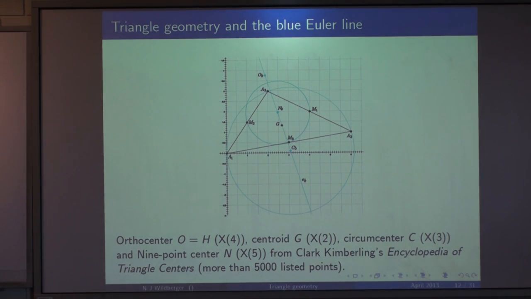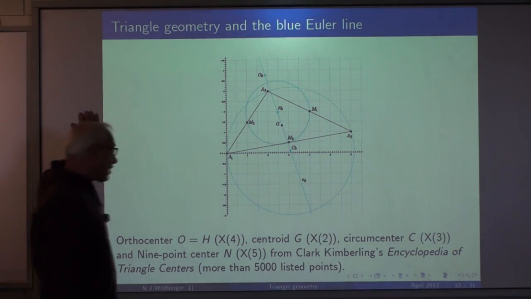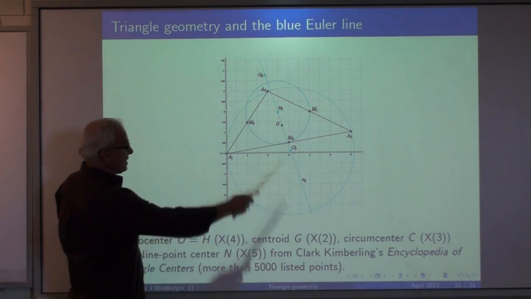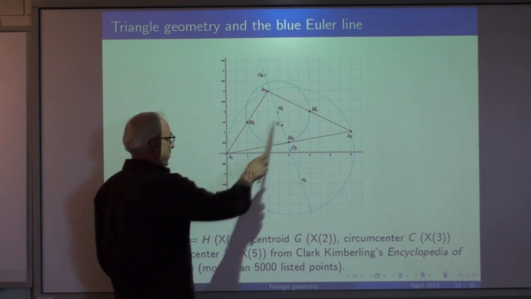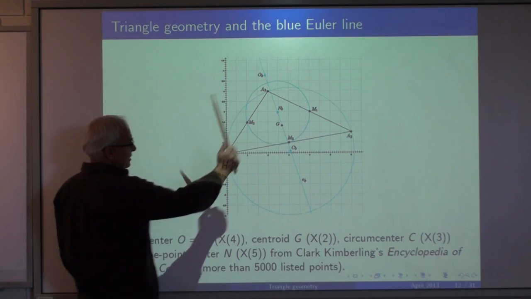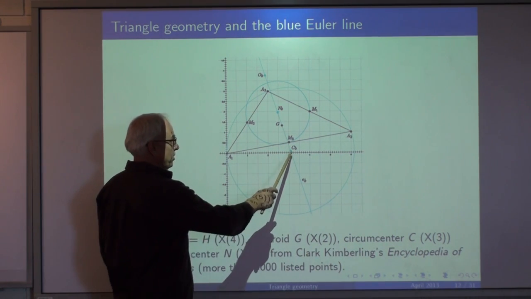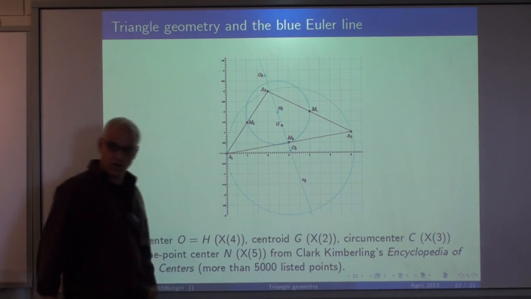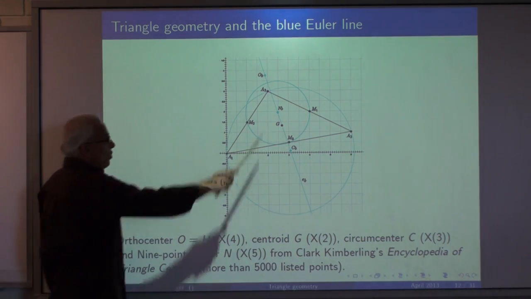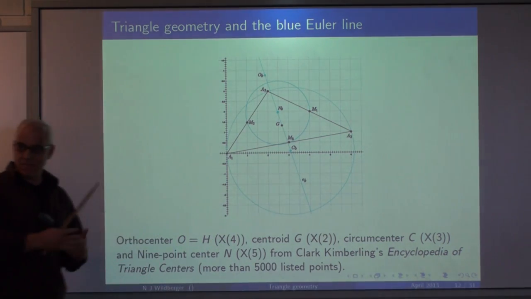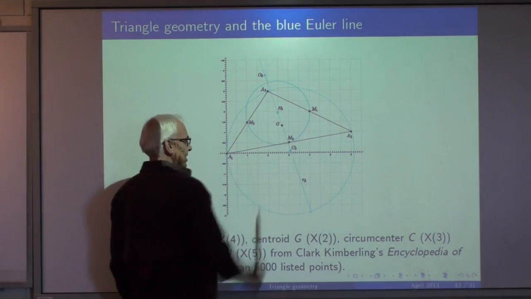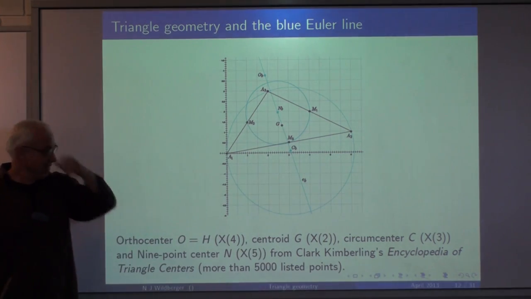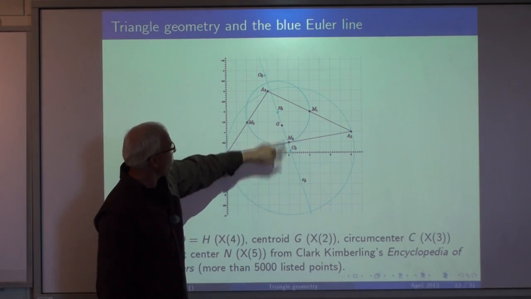Now a few quick introductions to some triangle geometry. This is Euclidean triangle geometry. Here we see the Euler line. We see the centroid, which is the meet of the lines joining vertices to midpoints. We see the circumcenter, which is the center of the circle that passes through the three points. We see the orthocenter, which is the meet of the three altitudes. And as Euler realized, these three points lie on a line, and they form the relation 1 to 2.